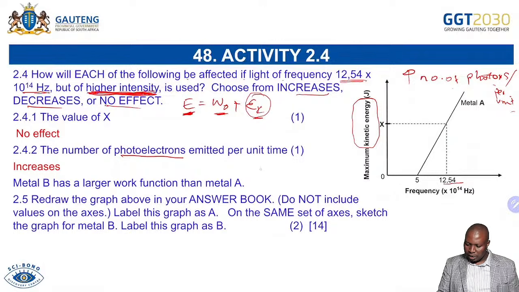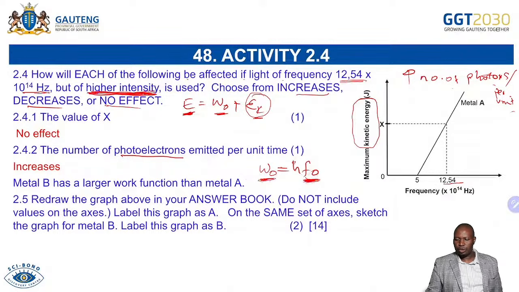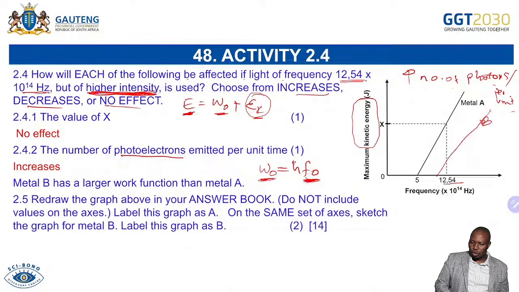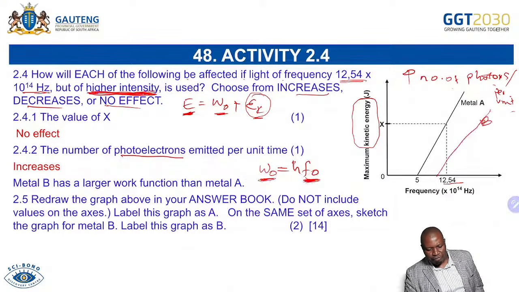Remember, you have W0 work function equals to hf0, which means that the work function depends on the threshold frequency, meaning that if it has a higher work function, it means it has a higher threshold frequency, which means that graph definitely must be on the right of this one. And they said you must label it as B. So that is your total of 14 marks for this question.